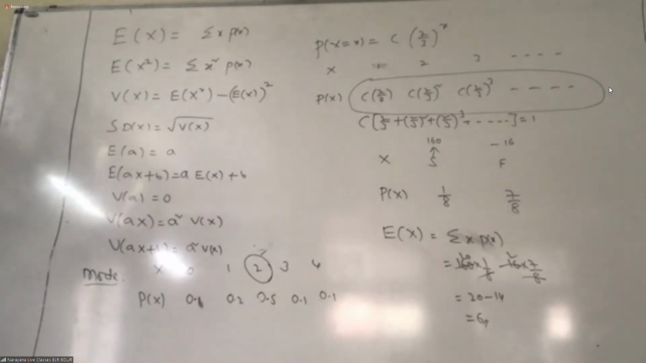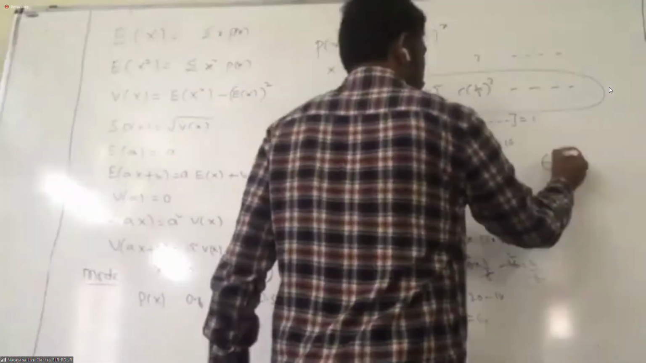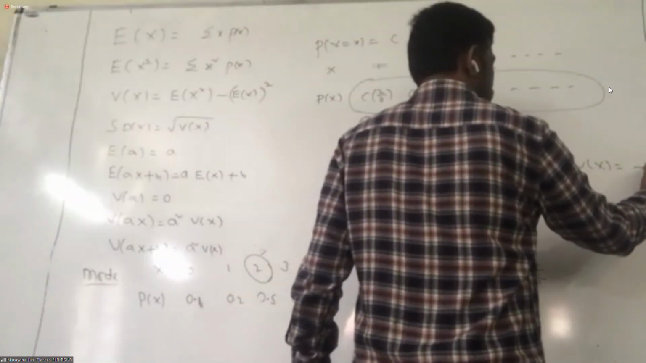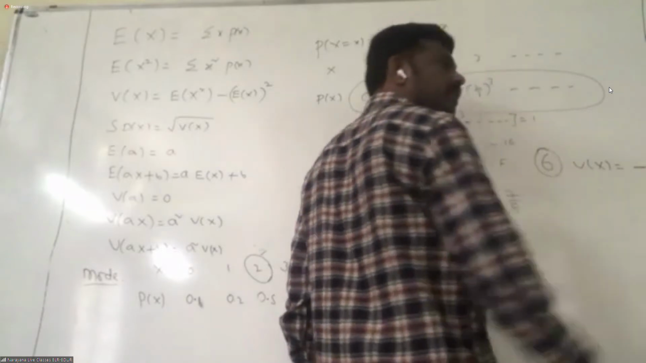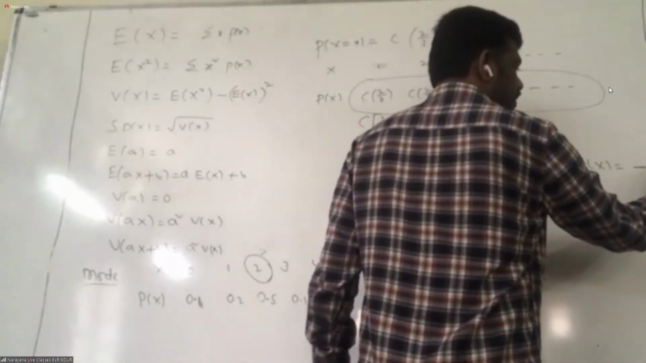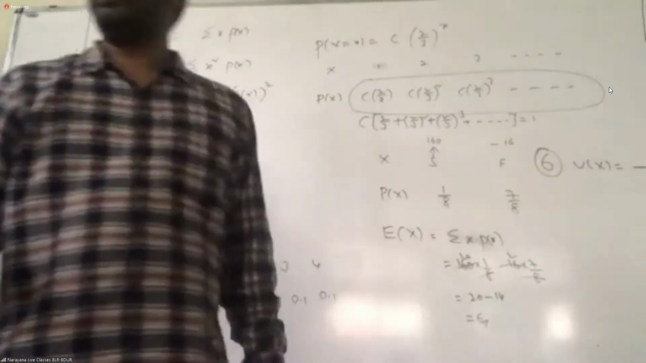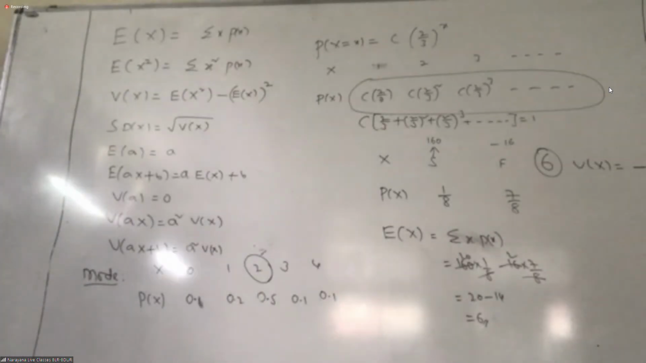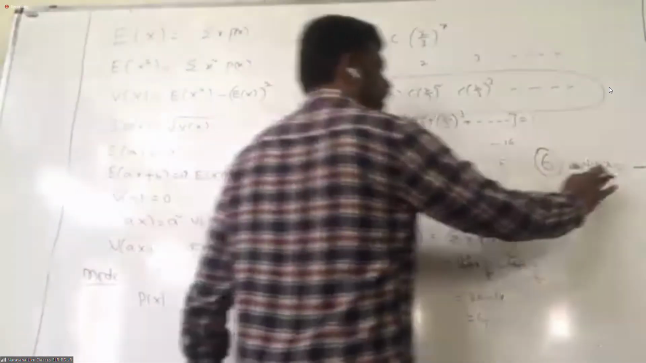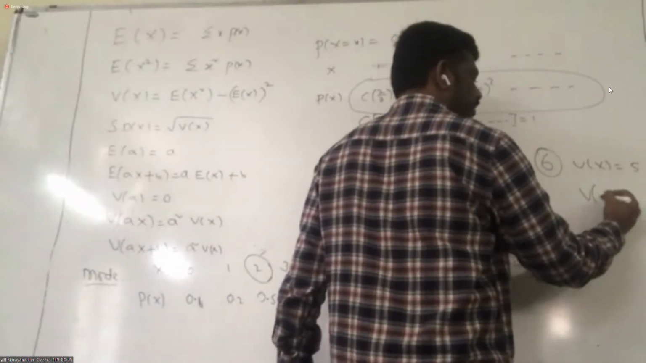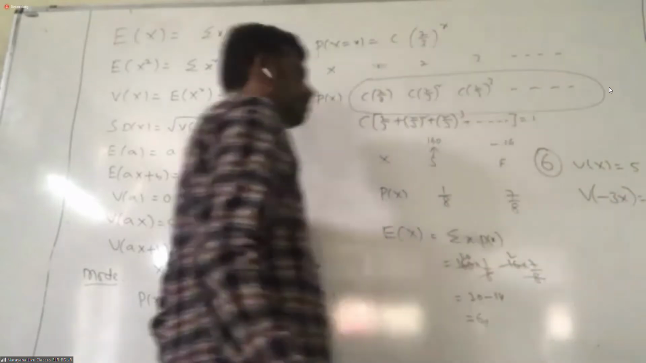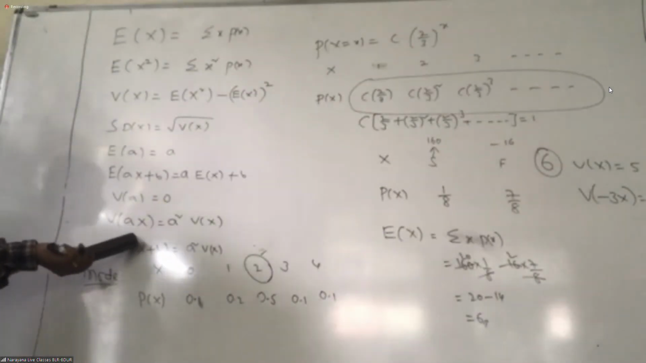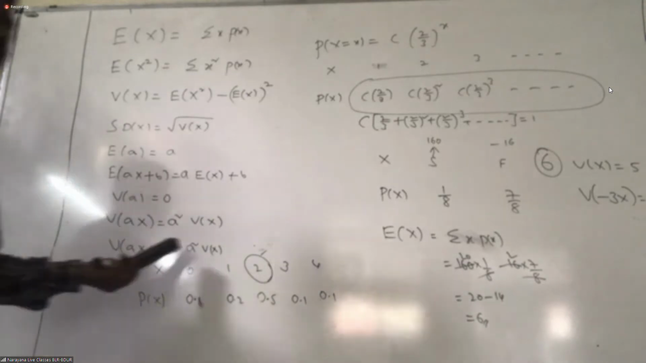In that way, we have done all the questions. I think you can do the 5th question. 6th question, very simple and good question. What is the variance of x here? Variance of x is 5. Then what do they want here? Variance of the variable minus 3x. Apply this formula. 9 into...